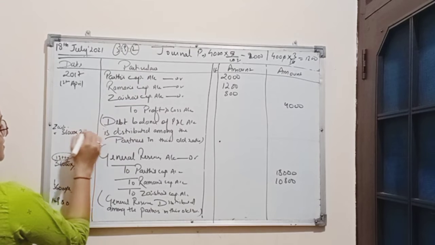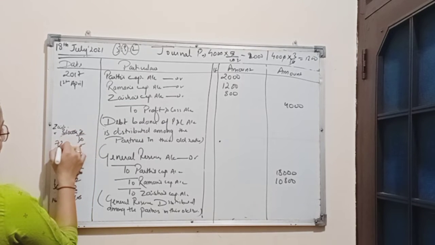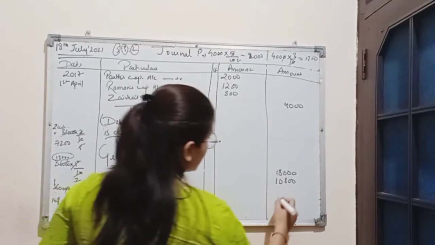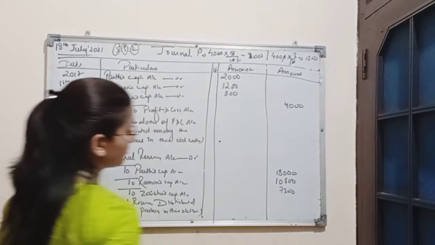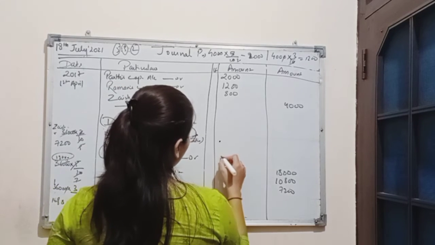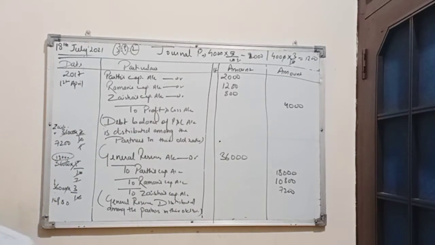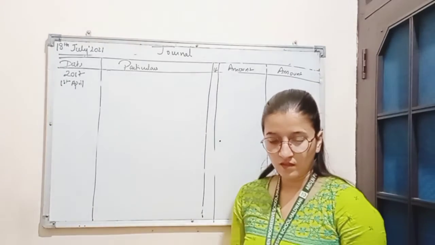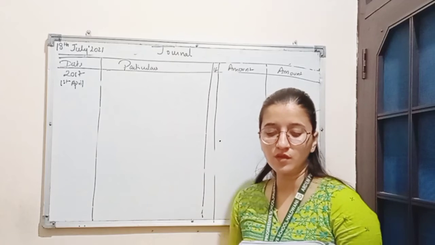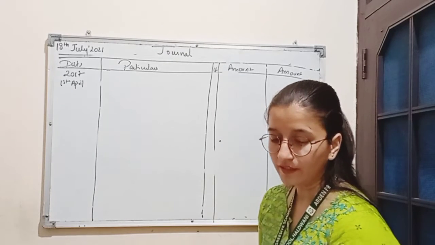Share of Zaisha is 2/10, which is 7,200. And the general reserve account will be debited with the amount 36,000.